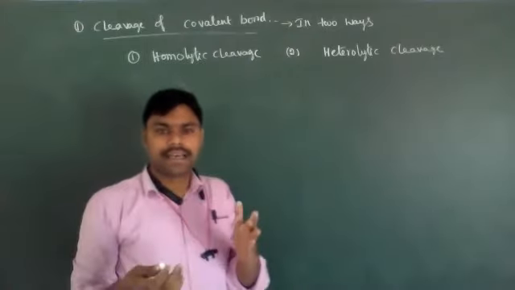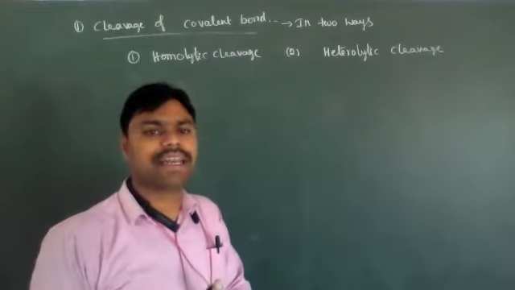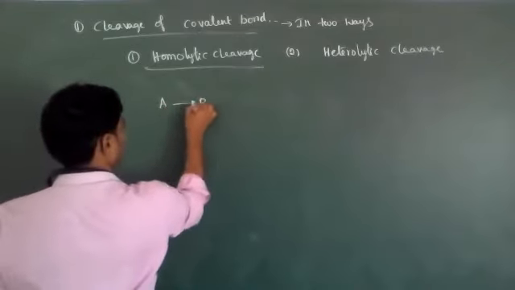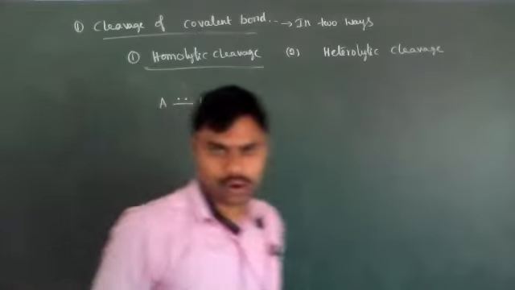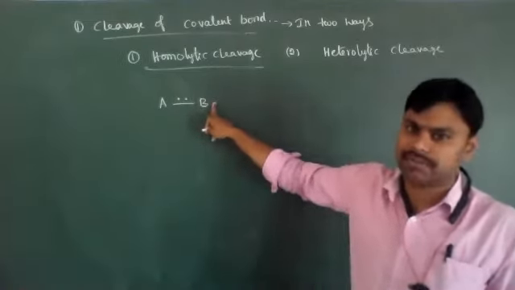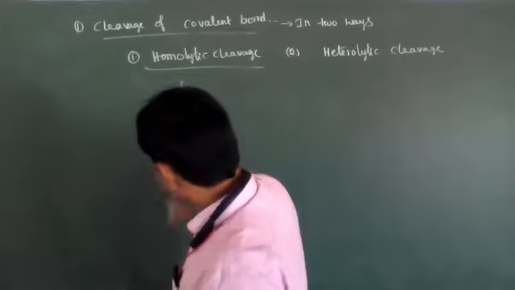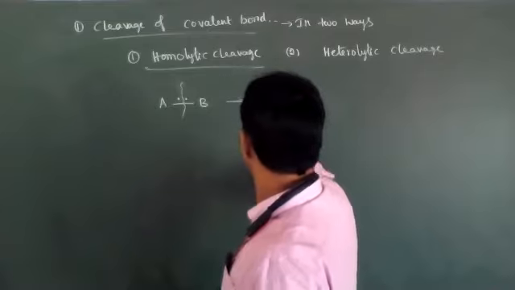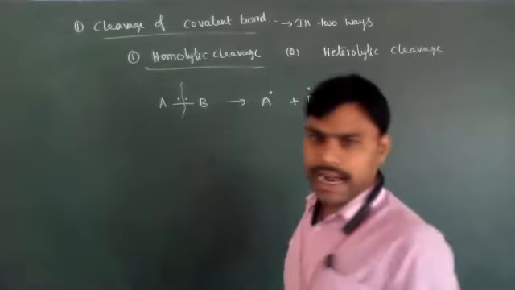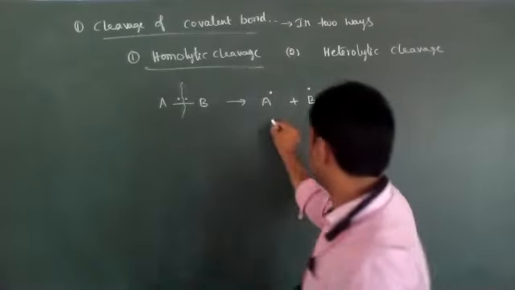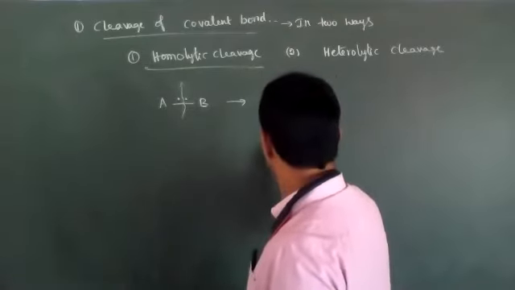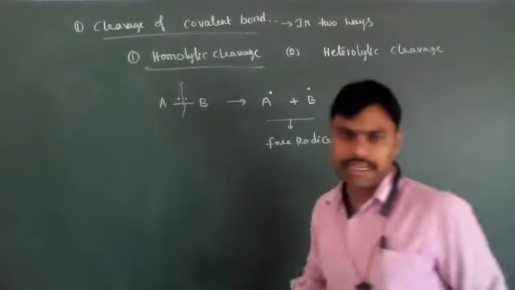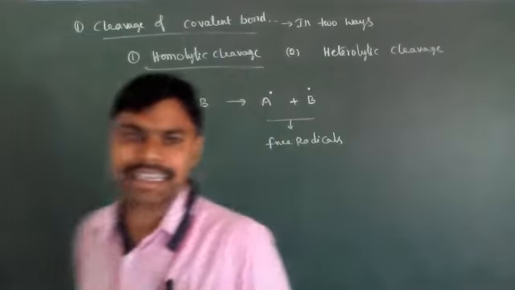Homolytic cleavage: homo means the shared electron pairs are distributed equally. For example, an AB covalent bond is present between two atoms, A and B. When this bond is cleaved homolytically, it forms an A radical and a B radical. These are known as free radicals. Free radicals are intermediates. That is homolytic cleavage.